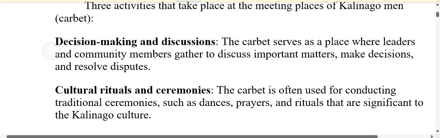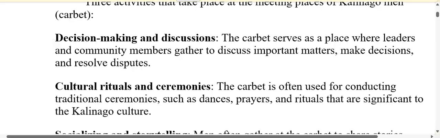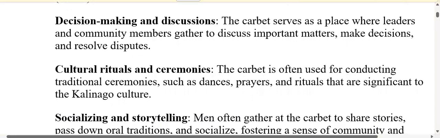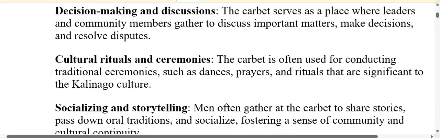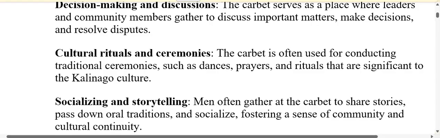Another activity that would take place at the meeting place of Kalinago men is cultural rituals and ceremonies. Whenever the Kalinago men were conducting traditional ceremonies such as dances or prayers and rituals, they would go to the carbet. Another activity is socializing and storytelling.